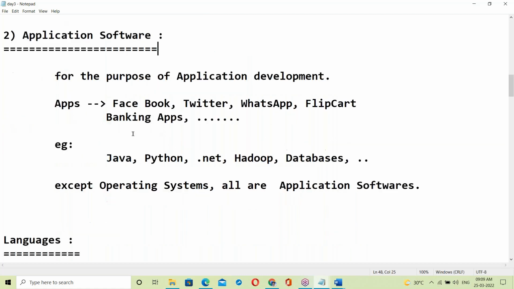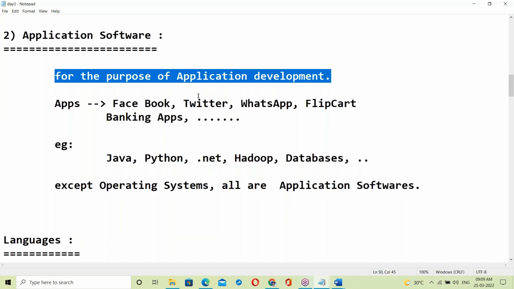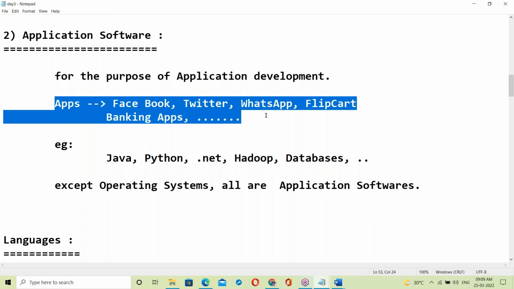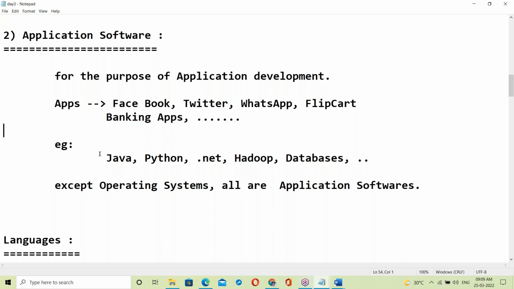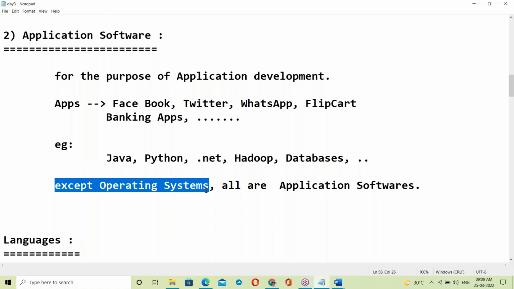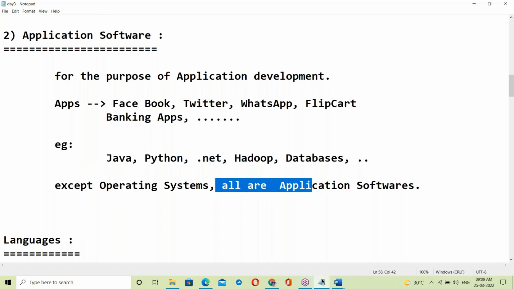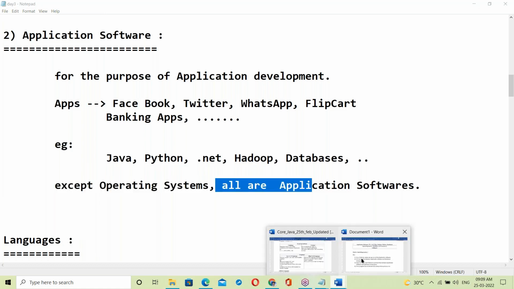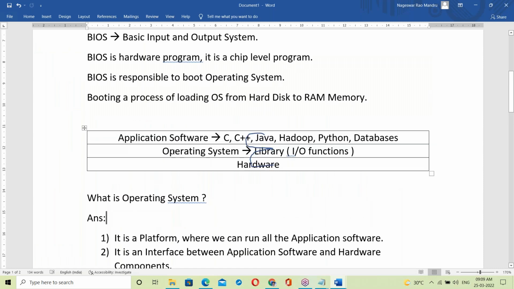Application software is for the purpose of application development. Here are the commonly used applications. To develop these kinds of applications, we need some software. Those are application software like Java, Python, .NET, Hadoop, databases. Except the OS, all are application software. On top of the OS, all application software is running, right?